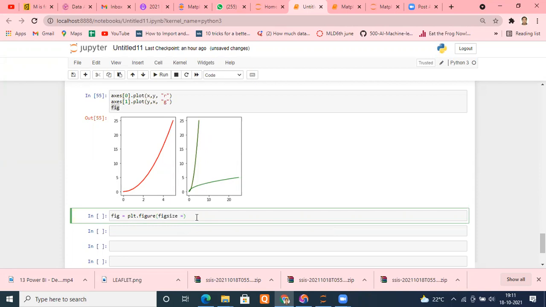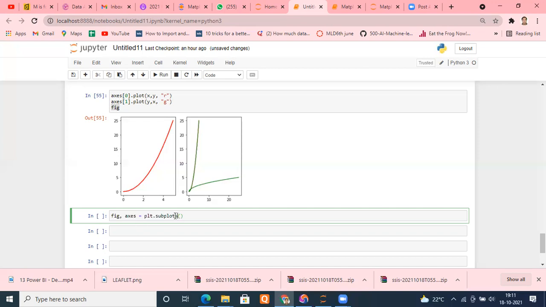Let me take an example directly. Suppose I am typing fig, comma, axis equal to plt.subplots, the same way we were doing earlier. Even with the figure you can use that, that's not a problem, figure.subplots.